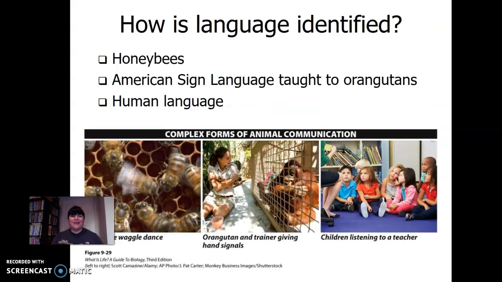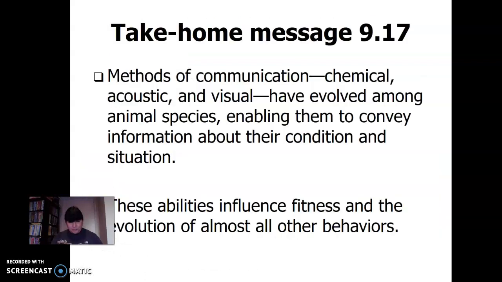How is language identified? Honeybees, American Sign Language taught to orangutans. I don't know if you guys have heard of Koko the ape, and Koko learned sign language. So that's a form of communication. So here, complex forms of animal communication: waggle dance, signing, children listening to a teacher. So there are different ways to communicate.